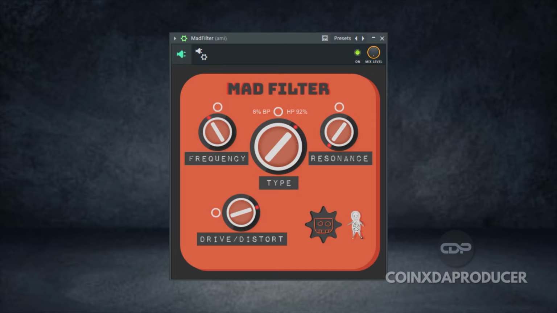Looking at the interface, you can see over here they have the frequency, the type, followed by resonance and drive or distortion knob. So it's a very simple plugin, and in the demo we'll check out what all these knobs do. So let's quickly do that.